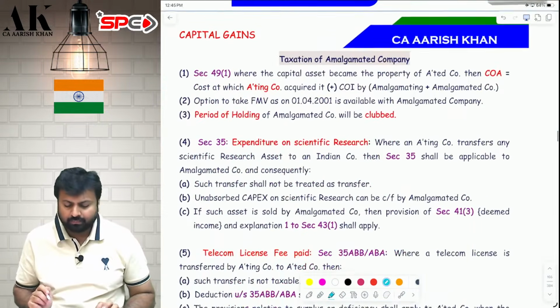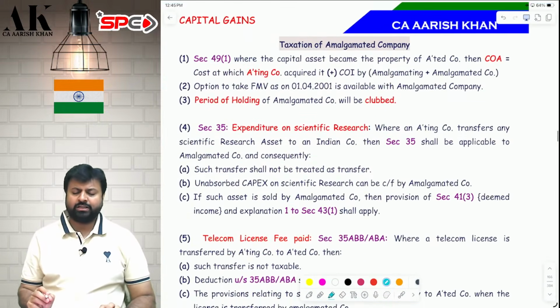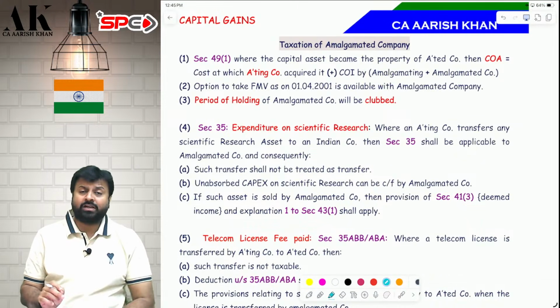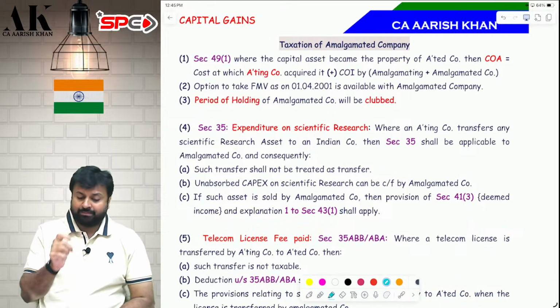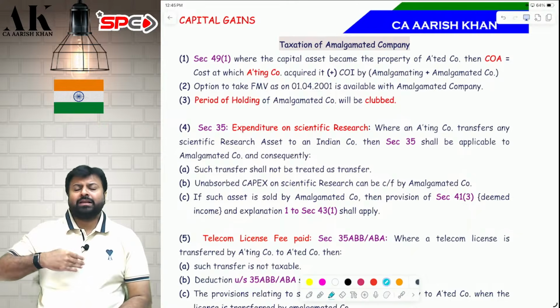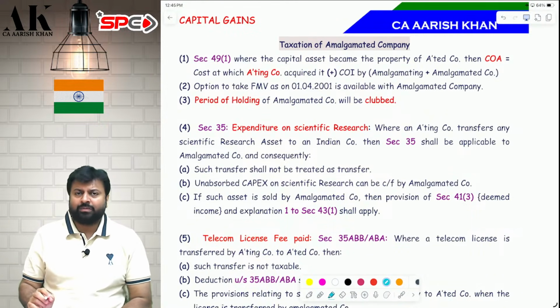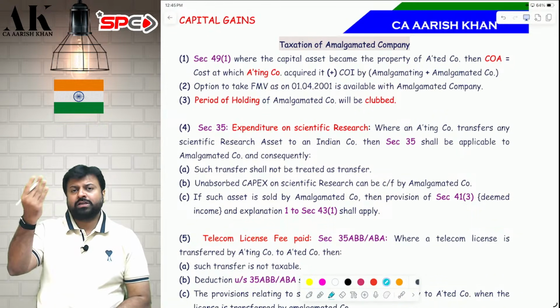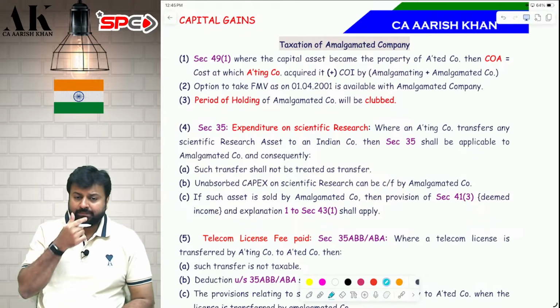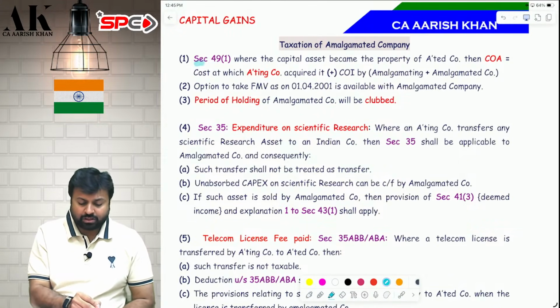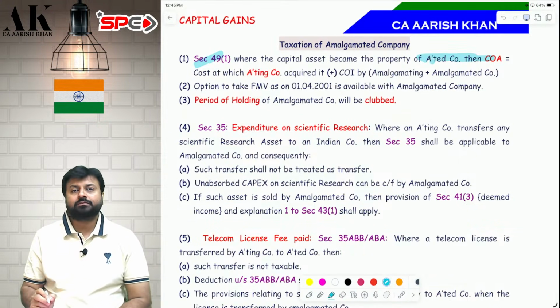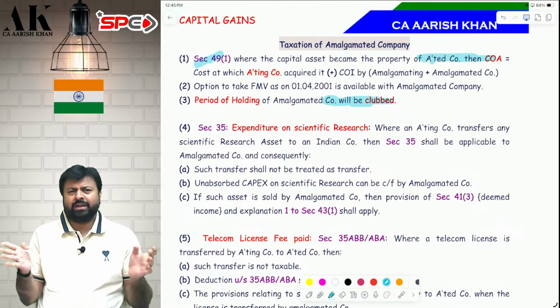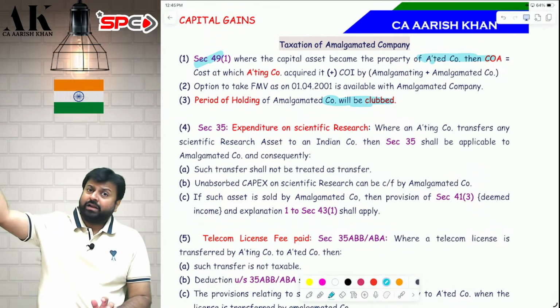Okay. Now coming to the taxation in the hands of the amalgamated company. What is the treatment in the hands of the amalgamated company? The amalgamating company has transferred all the assets to the amalgamated company. Now in future, the amalgamated company will sell those assets. So they will ask what will be the cost. The cost will be the cost to the previous owner. Period of holding will be clubbed. The cost will be counted as if it is purchased there.